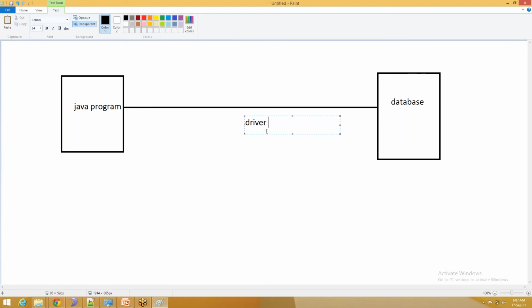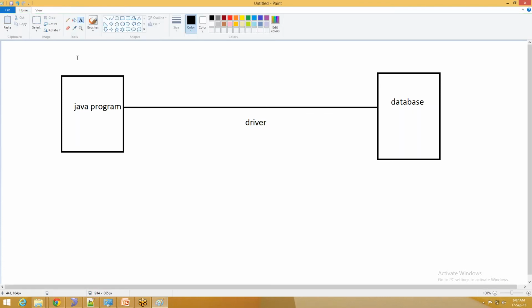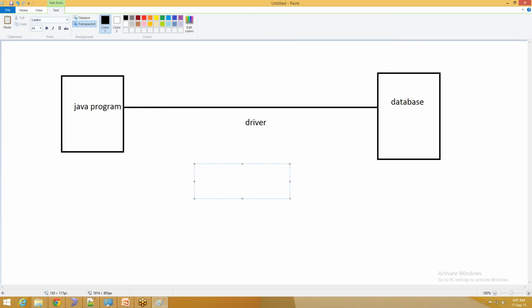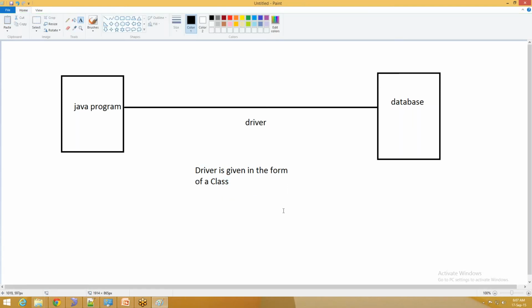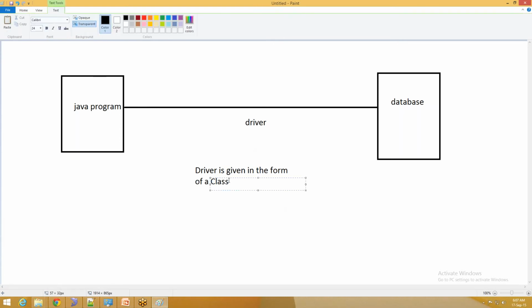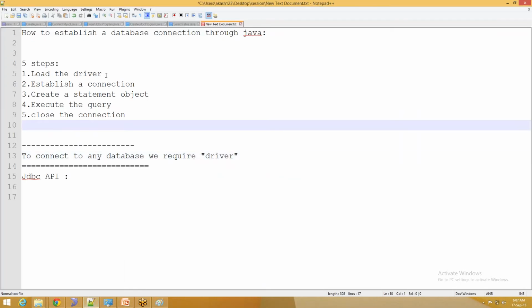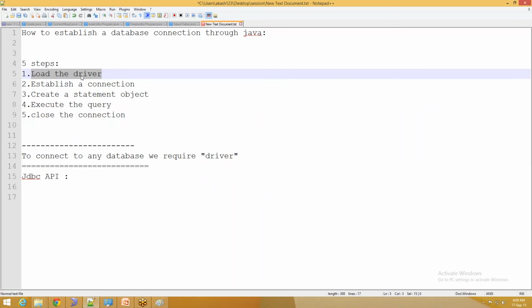But the question is how I can get this driver. The answer is that the driver is given in the form of a class. Driver is also in the form of a class. And this class we need to use. How we are going to use it is by the first step, that is loading the driver.